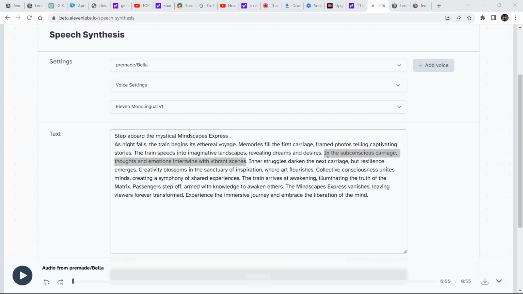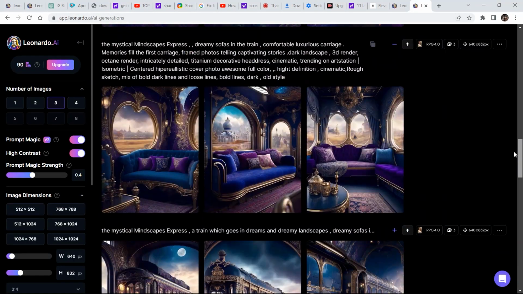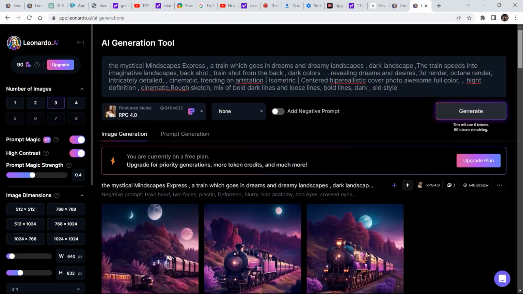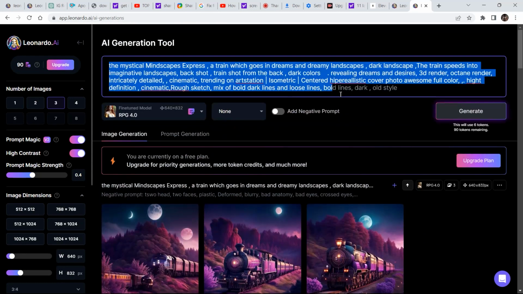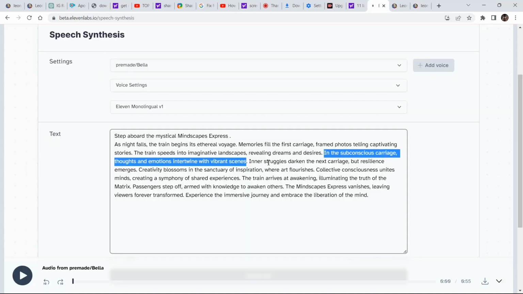So the fourth scene is talking about the carriage. What I'm going to do is use this image to build upon. So I'll copy the same prompt and paste it right here. Now I'm going to recopy this one.